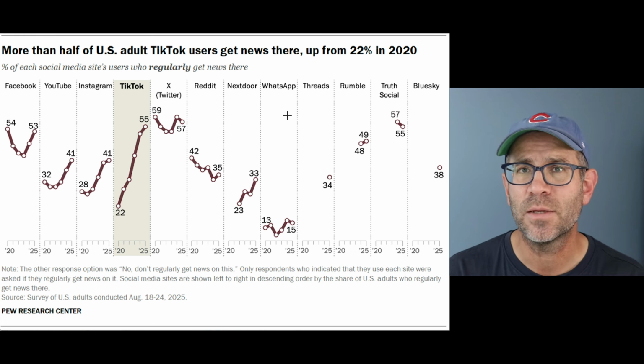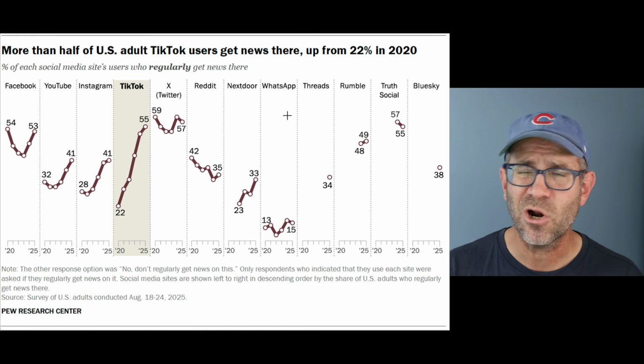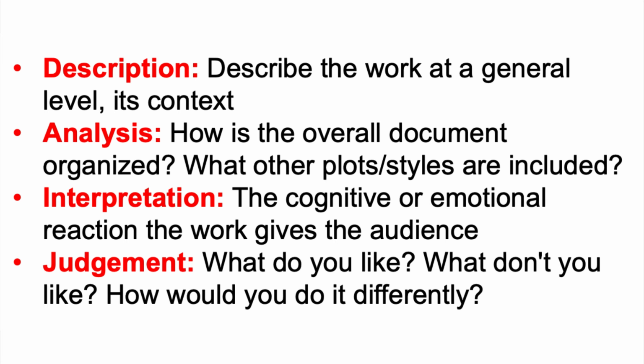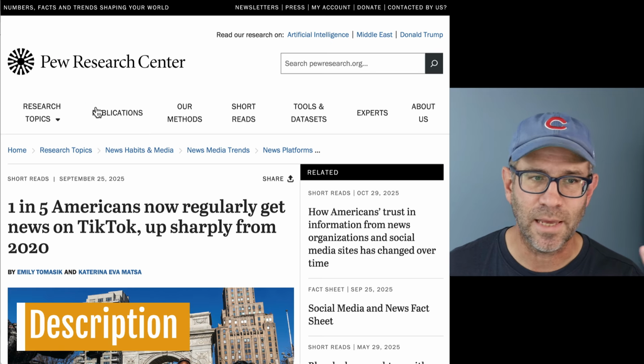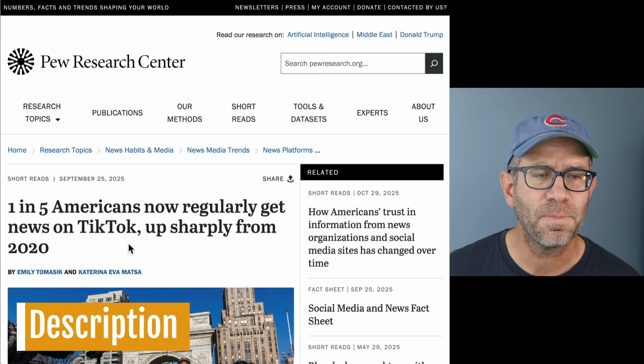So as we've been doing in the last few critiques that I've been posting, I have a structure that has the acronym of DAIJ. I wish that spelled something. Maybe I could come up with a better acronym, but the D is for description, A, analysis, I, interpretation, and then J, judgment. So this figure comes to us, again, like I said, from the Pew Research Center in an